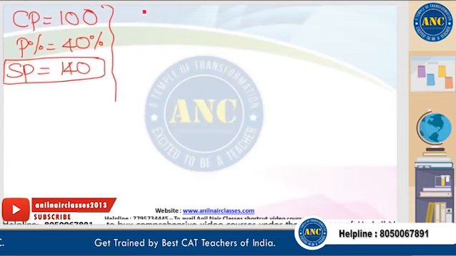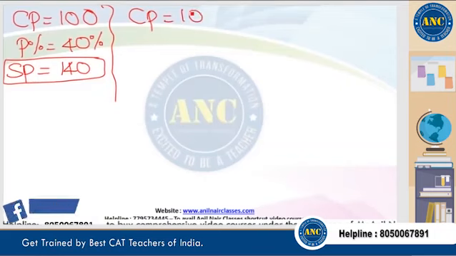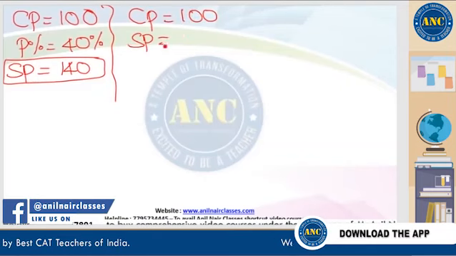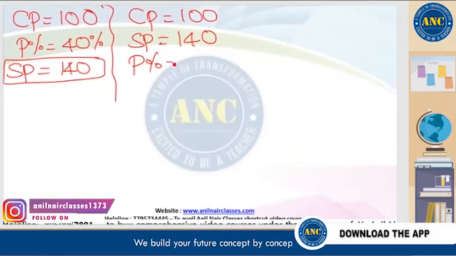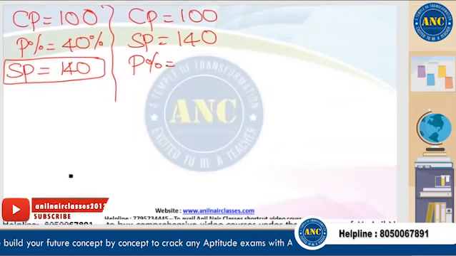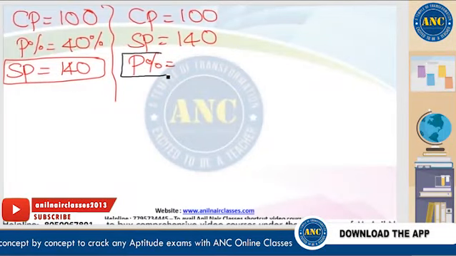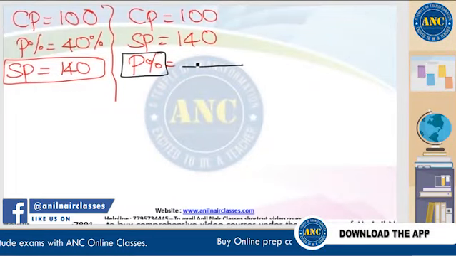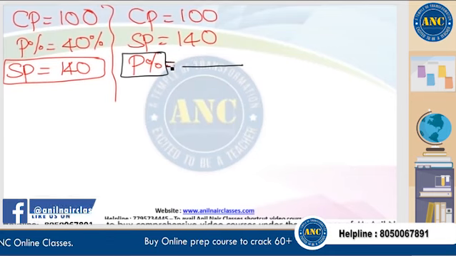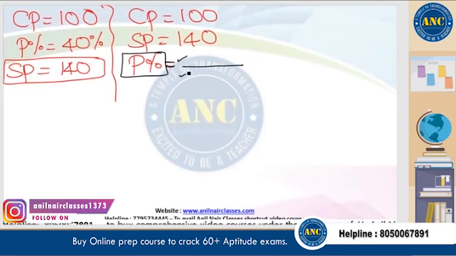Suppose it is reverse. Cost price is given as 100 rupees. Selling price is given as 140 rupees. What should be the profit percentage? The answer should be 40%. How will you find it as 40%? Don't memorize any formula for profit percentage. Don't memorize it and waste your time. Now, simple language to understand: profit percentage means you have a numerator, you have a denominator.